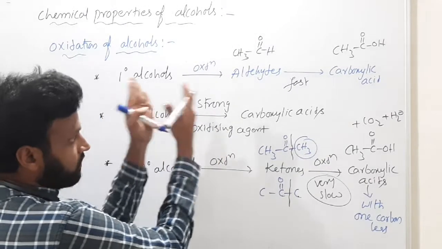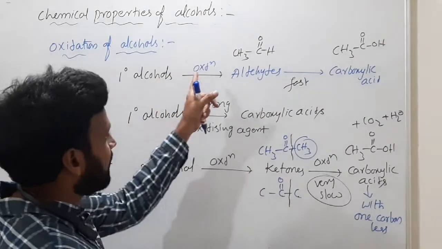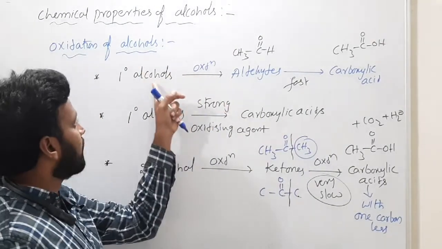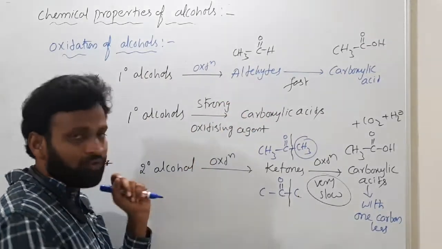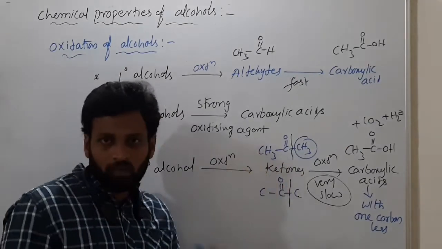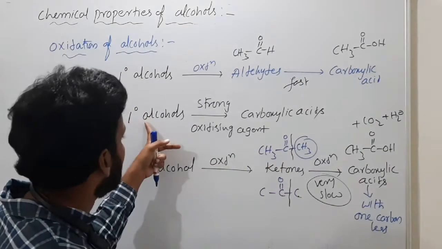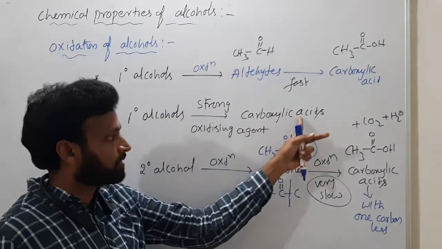Primary alcohols convert to aldehydes. Aldehydes convert to carboxylic acids. If I use a mild oxidizing agent, a primary alcohol converts to an aldehyde. If I use a mild oxidizing agent, a secondary alcohol converts to a ketone. If I use a strong oxidizing agent, then a primary alcohol converts to a carboxylic acid.